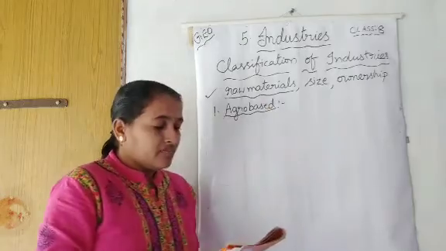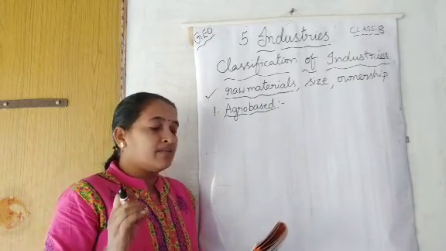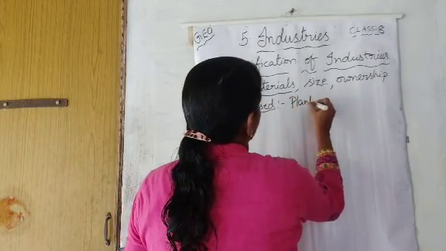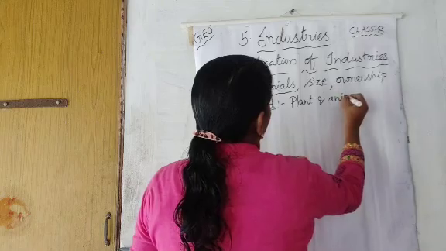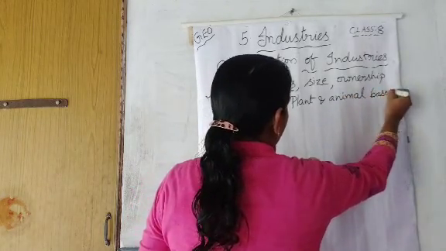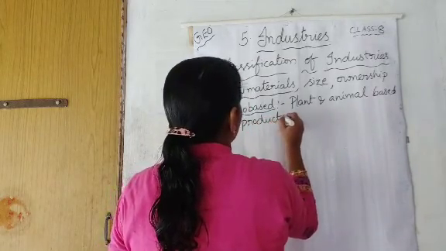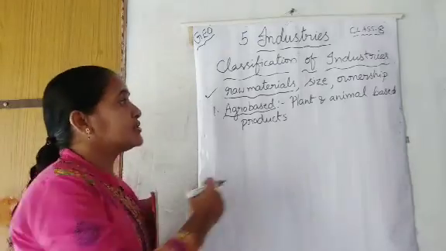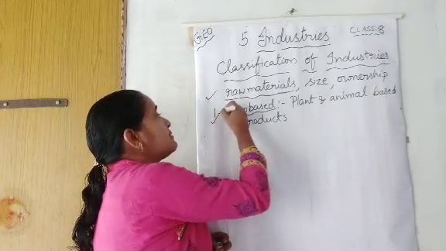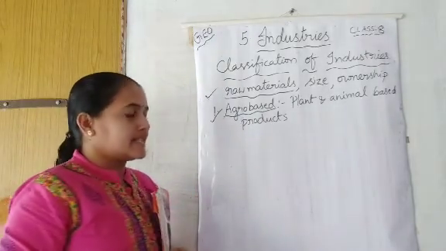Let's see. Agro-based industries use plant and animal-based products. If the industries use these plant and animal-based products, then those types of industries can be called agro-based industries.